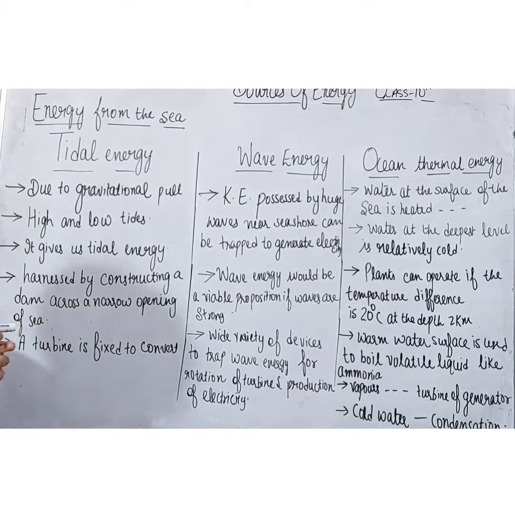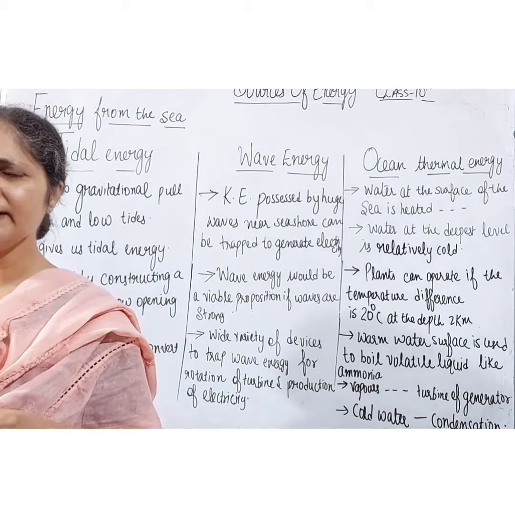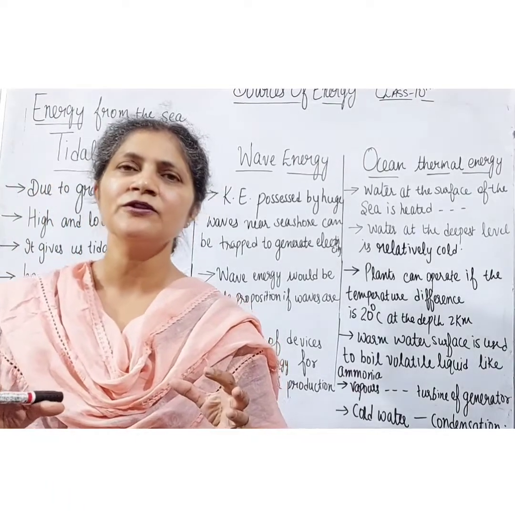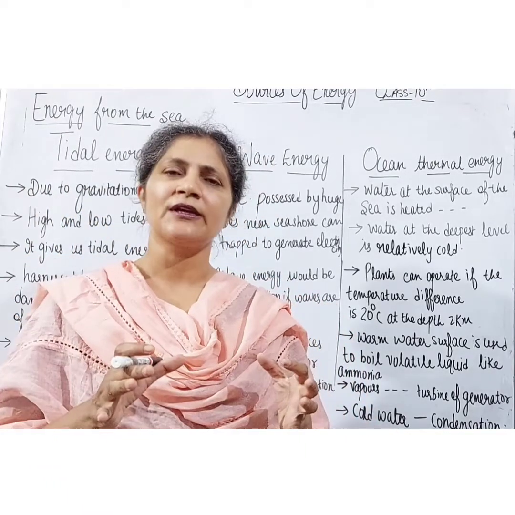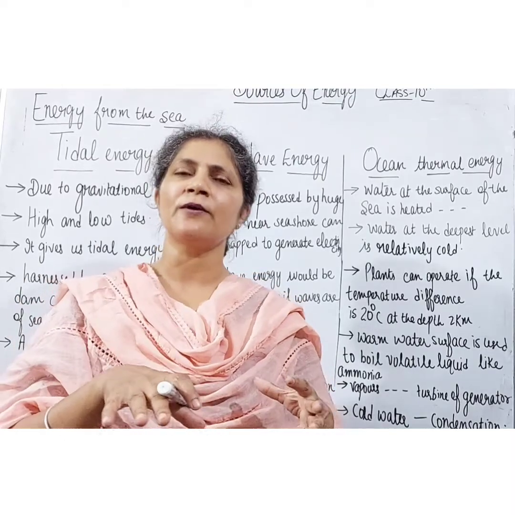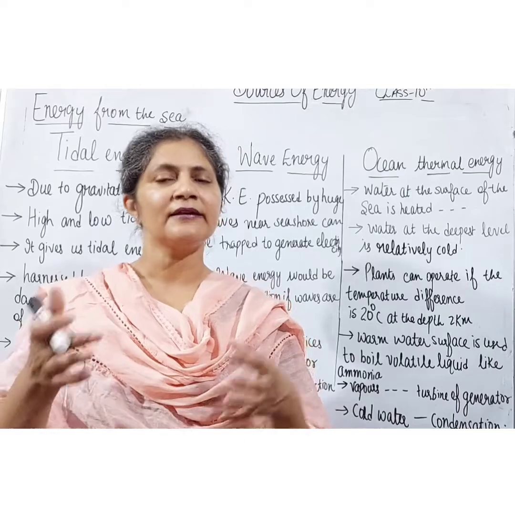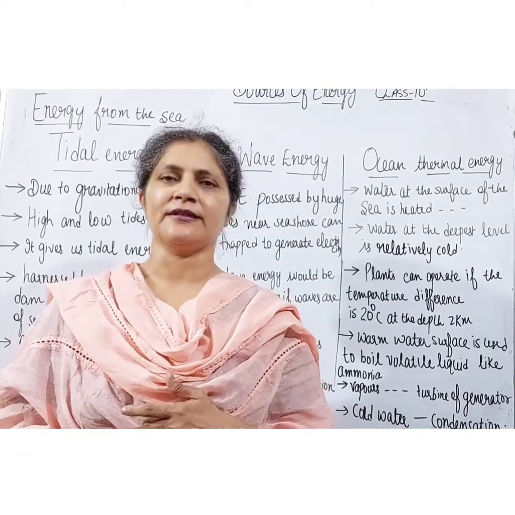That energy is harnessed by constructing a dam across a narrow opening of the sea. Sometimes the water level is high and sometimes it is low. When the water level is high, the water from the sea flows into the reservoir of the dam, which turns the turbine, and the turbine turns the generator to produce electricity.